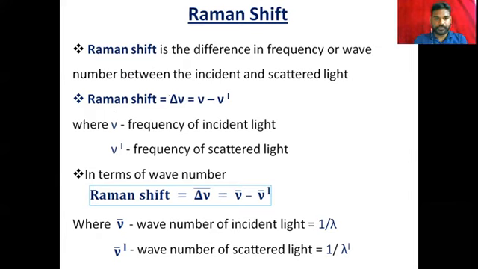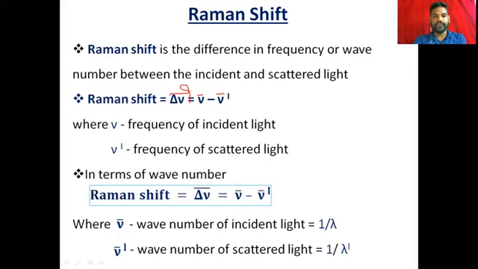Here delta stands for difference, and this is the frequency of the incident radiation, and this is the frequency of the scattered radiation.